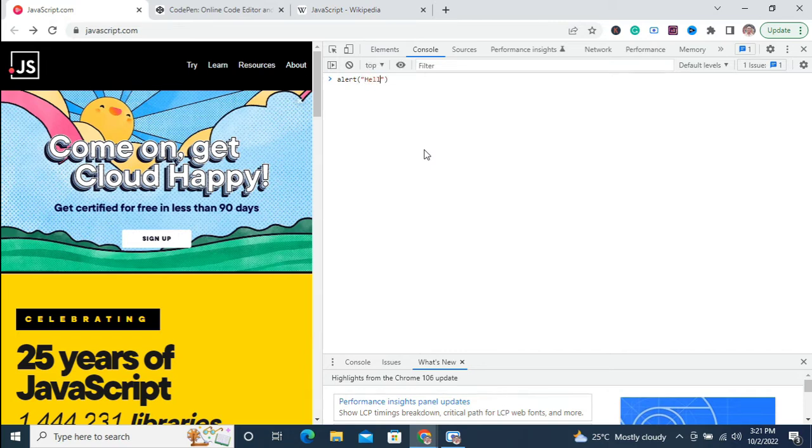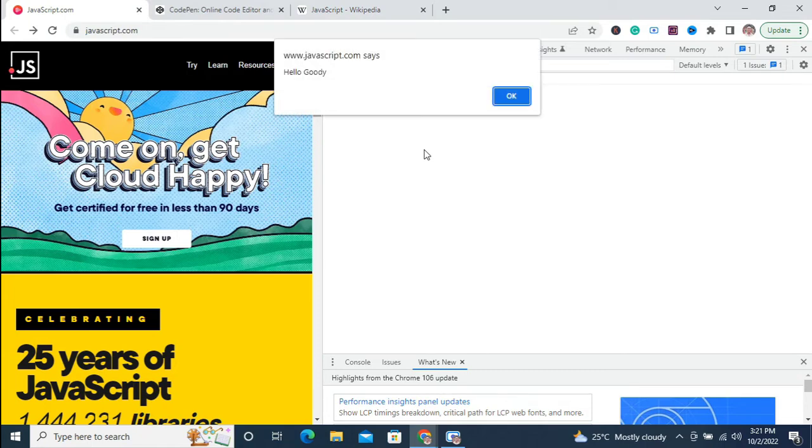Hello, lovely. Okay, if I execute this using enter, you're going to see this hello goodie. That means every modern browser now supports and executes JavaScript. So we can start writing JavaScript anywhere.